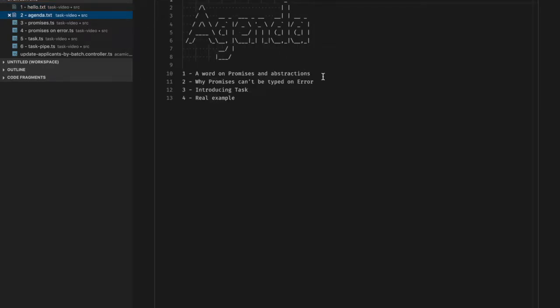We'll start by speaking about promises and abstractions in general using some contrived examples. Then we'll see why promise can't be typed on error using TypeScript, which will lead us to introduce Task. And finally, we'll see a real example from our codebase that will help us understand the benefits of typing our errors.